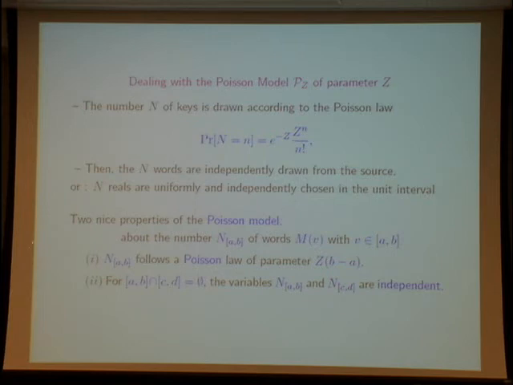And the second interesting thing is that when we consider two disjoint sub-intervals, the two variables, the first relative to the interval AB and the second relative to the interval CD, are independent. This is very interesting. It is much easier to do the analysis in the Poisson model.